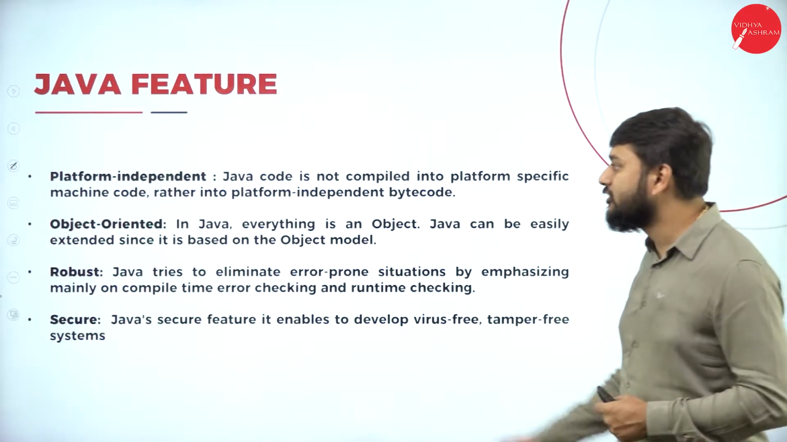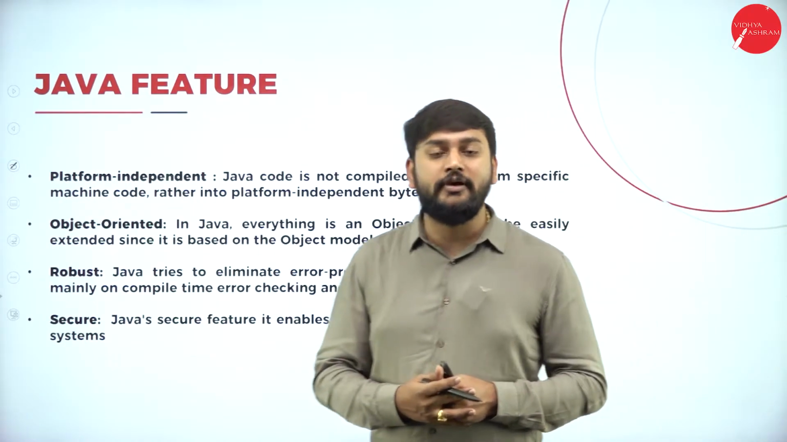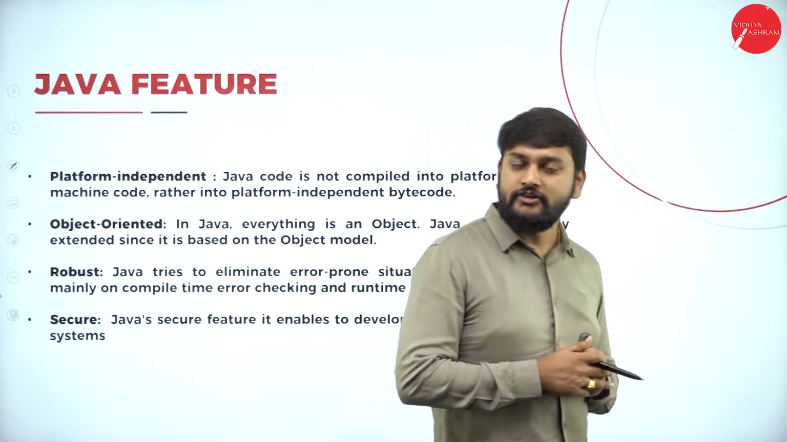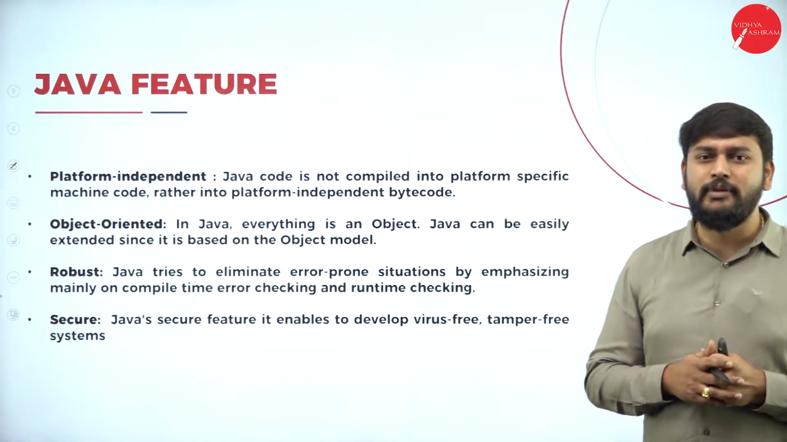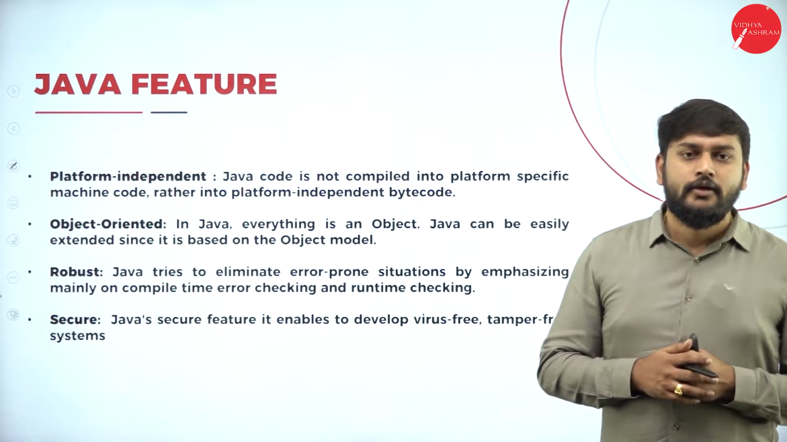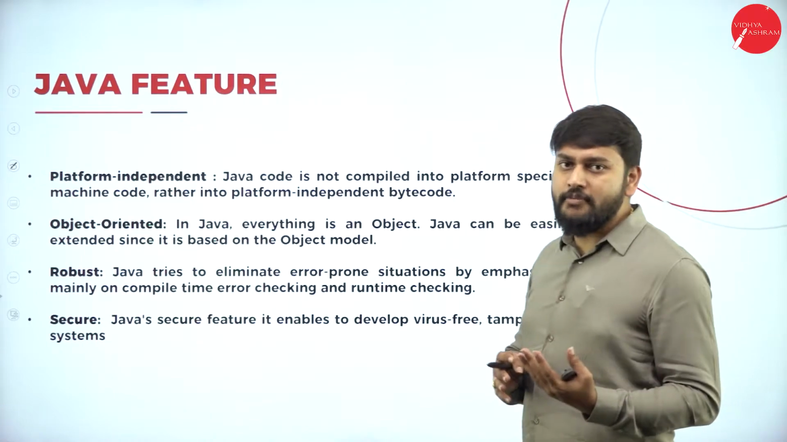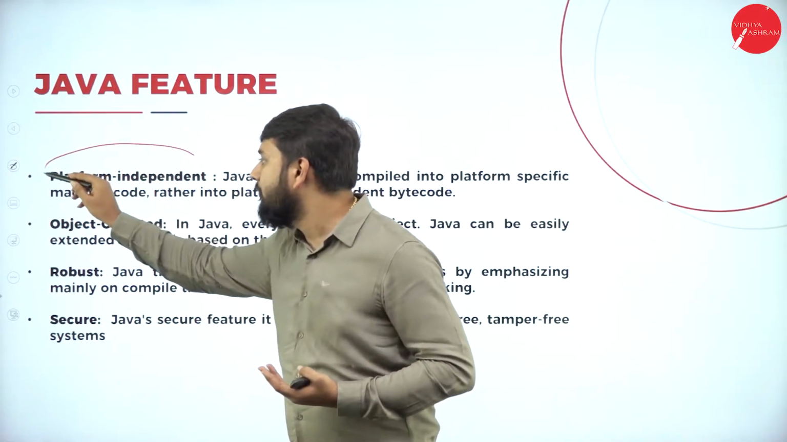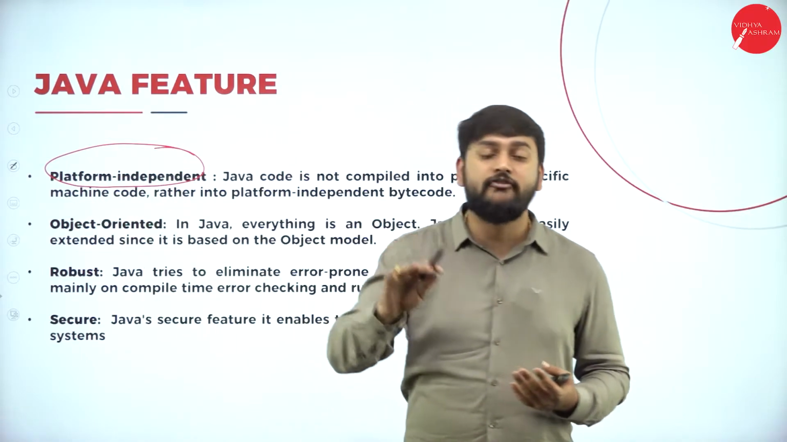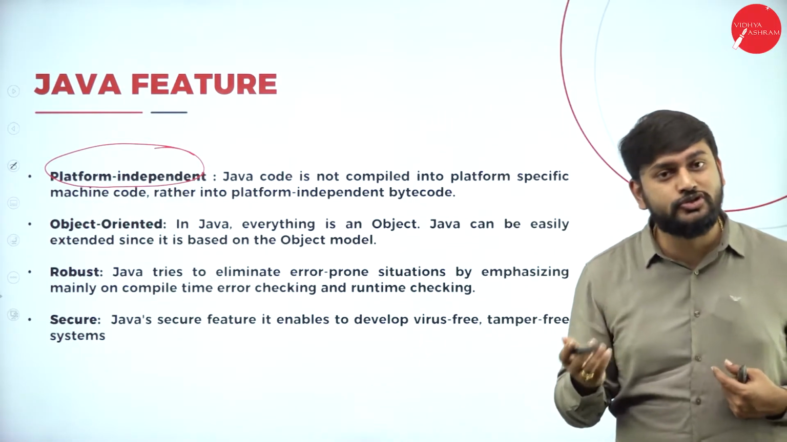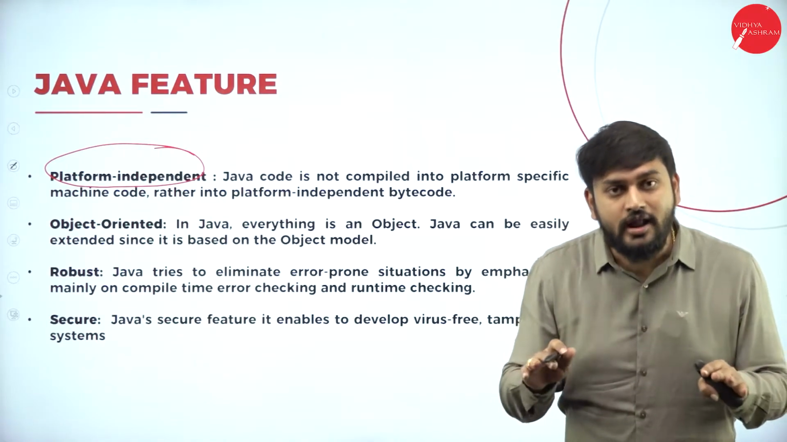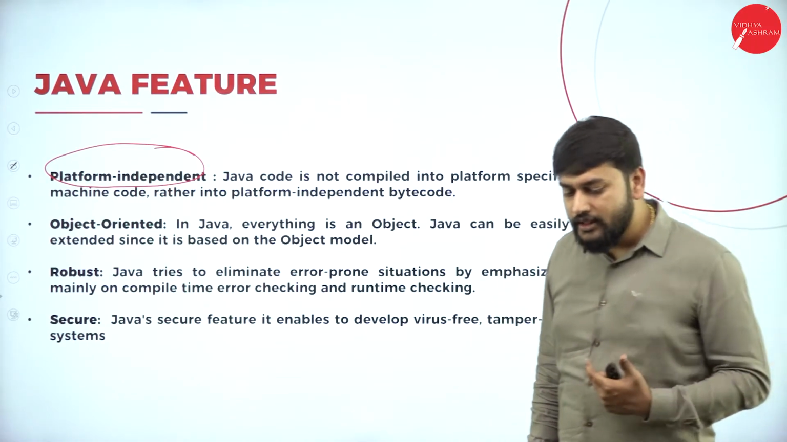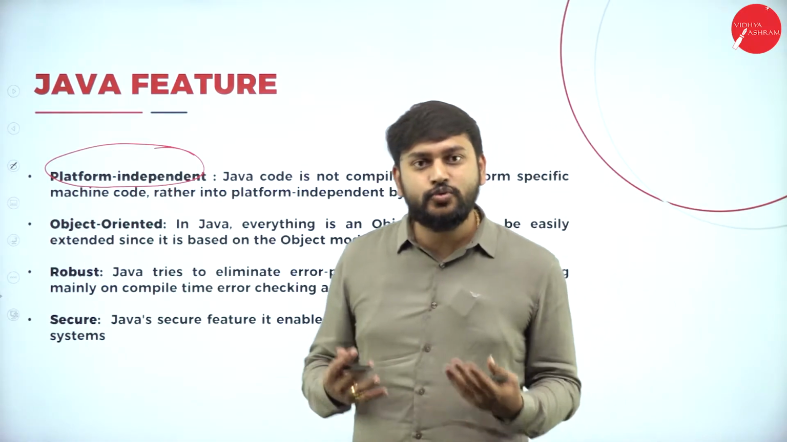Let me start with the first one, that is platform independent. That's a very important feature of Java that we are going to discuss now. What exactly platform independent? You can execute the Java program in any of the platform. That is what they are saying, that platform independent. It is not dependent on any platform. If I want to execute the program which is written in Java, it does not ask me for a specific platform. Sir, why? How exactly it is working then?